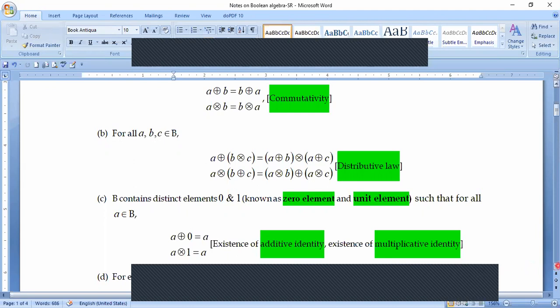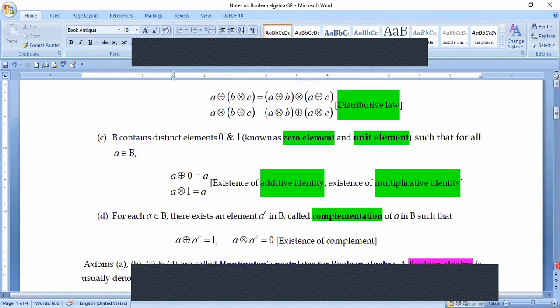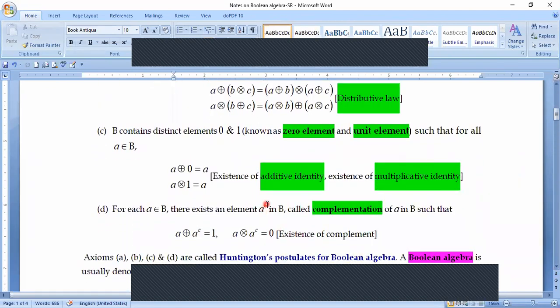Now, this property C, as I have already told you, is called the complementation property, and A complement will be called the complementary element of the element A. In different books, the definition of Boolean algebra and its postulates have been set in different ways. The properties which I have used over here are due to Huntington, and these are called Huntington's postulates for Boolean algebra.